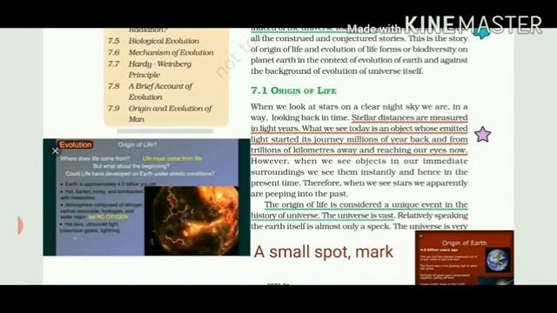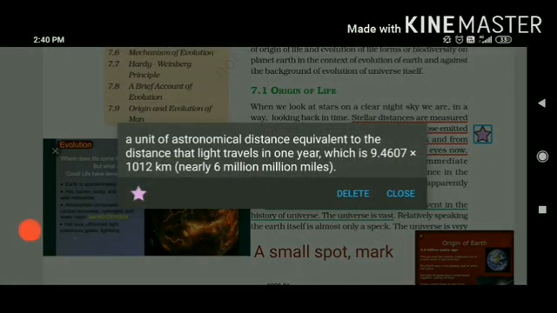As we all know, to study the distance among different planets, we cannot measure them in ordinary units. So for this, we use light years. When we look upon stars, we are looking back in time. Stellar distances means the distances among the different planets and stars. So what is a light year? A light year is a unit of astronomical distance equivalent to the distance light travels in 1 year, nearly 6 million miles.